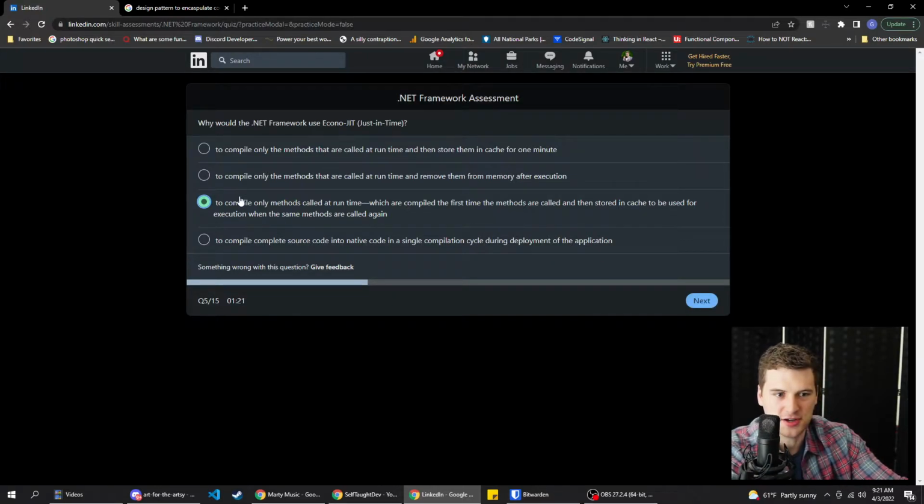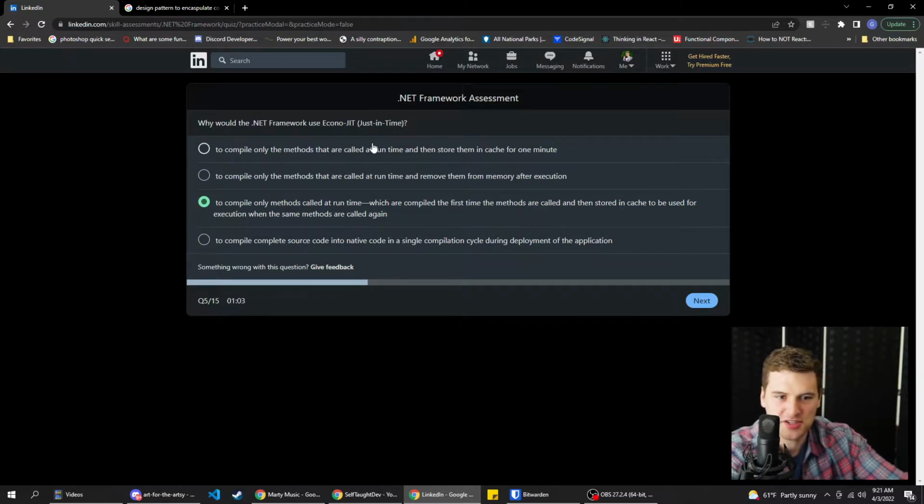Probably this one because it's the longest, right? To compile only methods called at runtime, which are compiled the first time the methods are called and then stored in cache to be used for execution when the same method is called again. See, that makes sense. That's just in time. I think that makes sense, but we're going to read these other ones just to be safe.